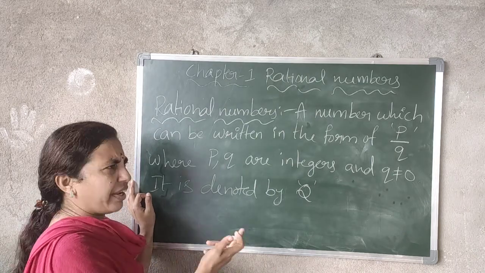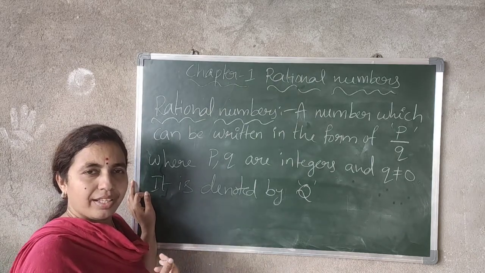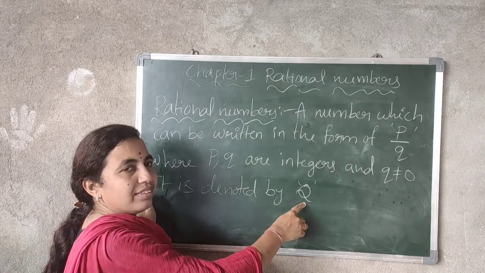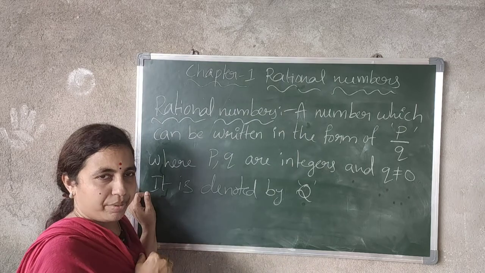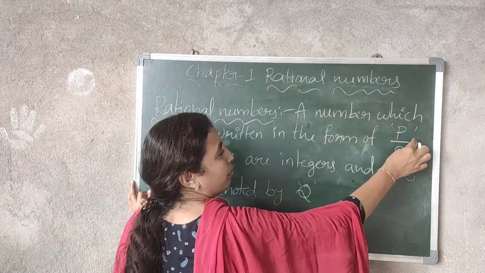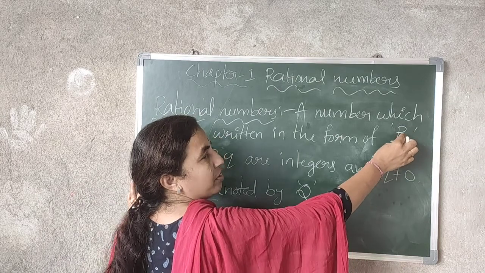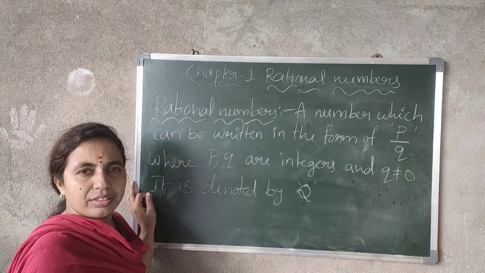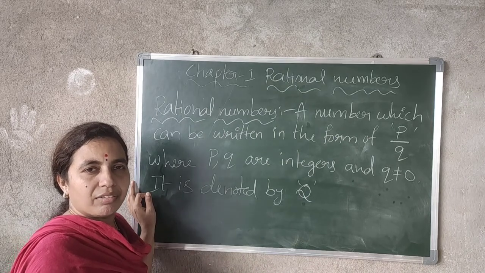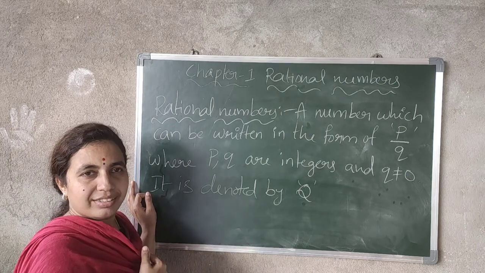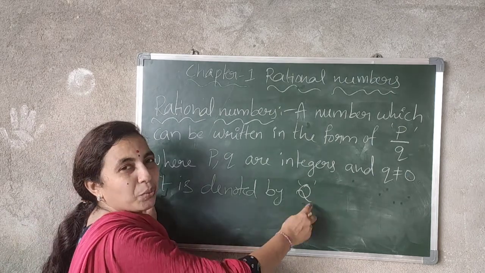But for rational numbers, why are we taking q? Do you know why? Because q means quotient. See, p by q means p divided by q. When you divide p by q, what will you get? The answer is the quotient only. When you divide a dividend by a divisor, what will you get? The answer is the quotient. So you are getting all the quotients. That's why it is denoted by q.